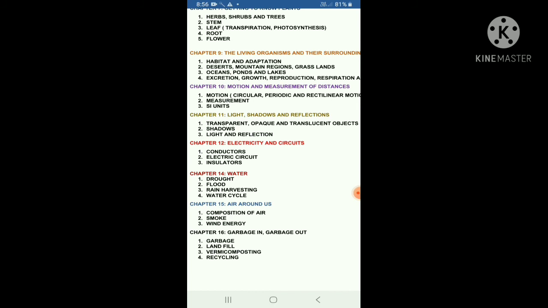Next, we have discussed chapter 16, garbage in, garbage out. In this chapter, we have discussed different types of garbage and how to collect and dispose of it. Two types of garbage: recyclable and non-recyclable. Okay, dear students, third one is vermicomposting. In this process, red worms are used. Okay, dear students, and fourth one is the recycling process. In this process, we have discussed how to recycle plastic and polyester materials.